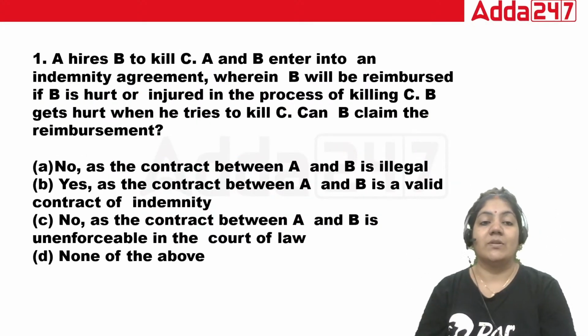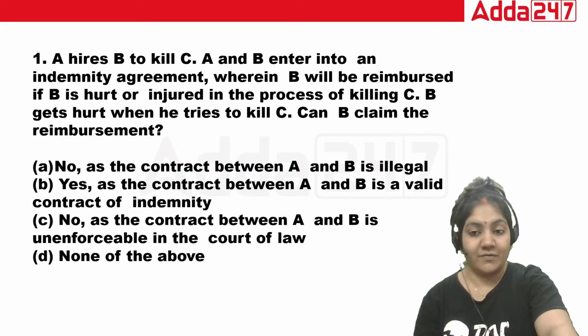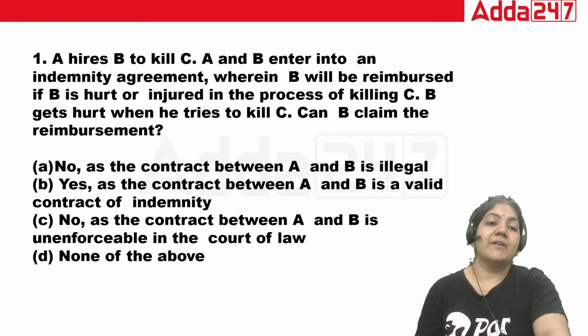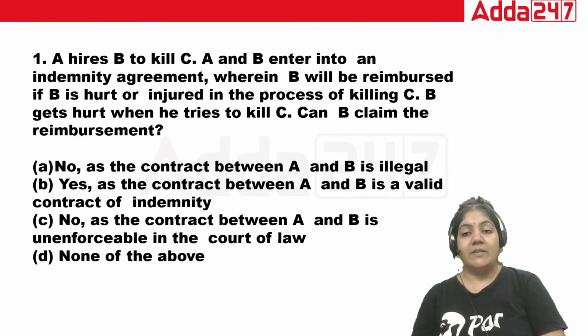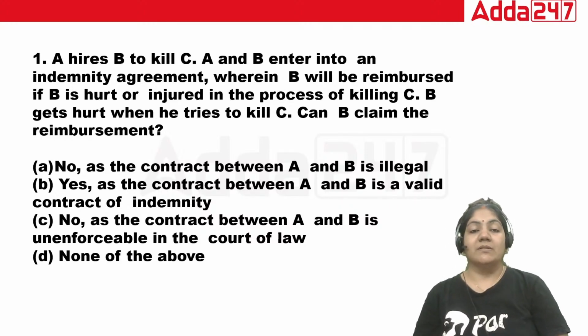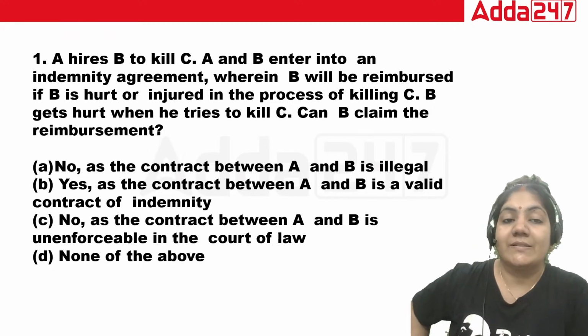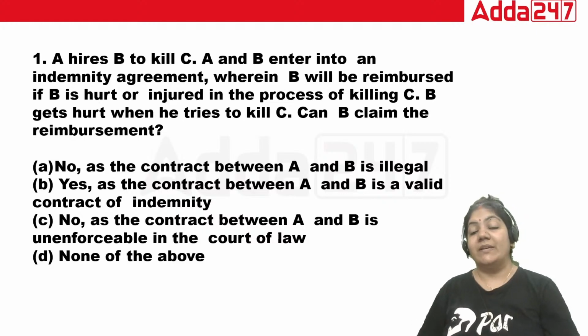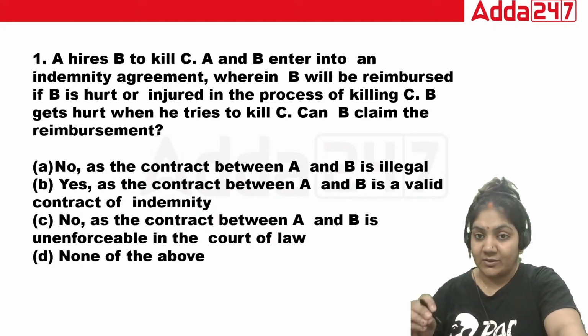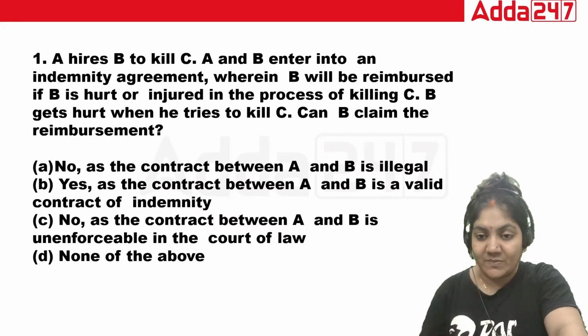Now let's start with the question and answer of this one. A hires B to kill C. A and B enter into an indemnity agreement where B will be reimbursed if B is hurt and injured in the process of killing C. B gets hurt when he tries to kill C. Will B claim reimbursement? Just try to understand the concept, then give me the answer.